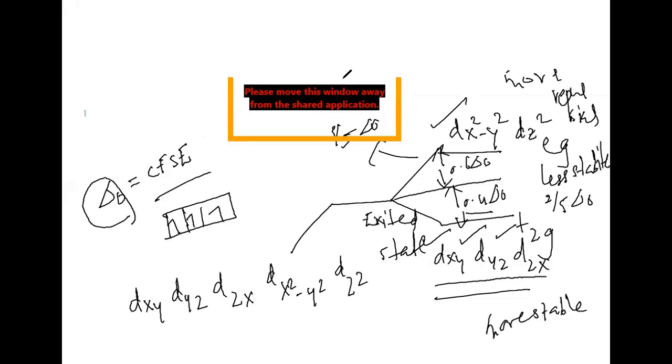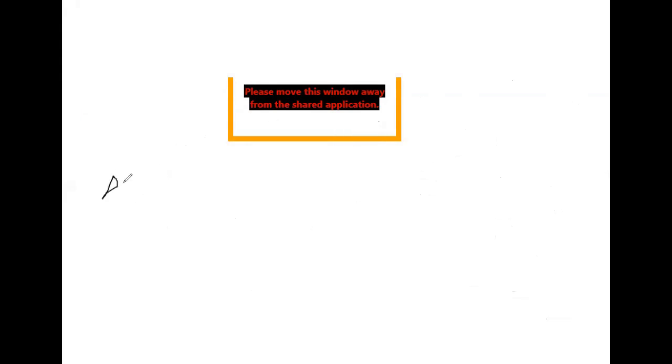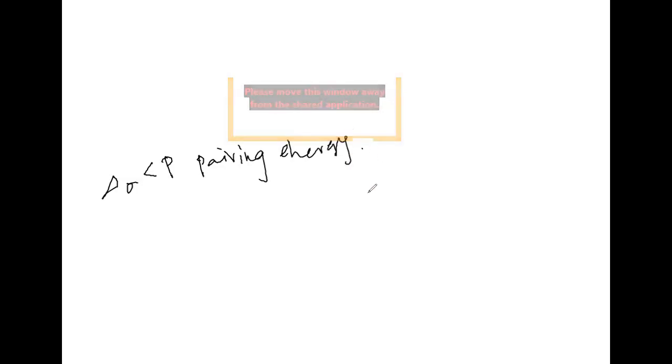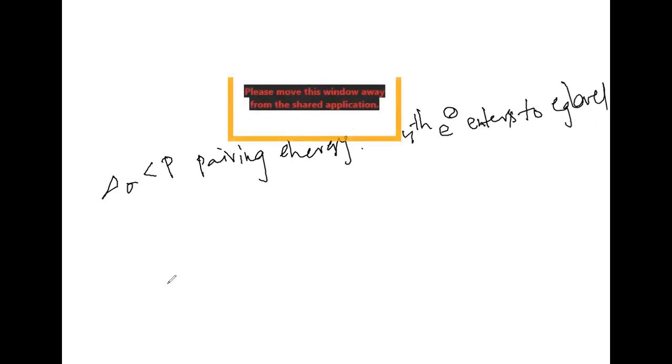Now this pairing energy we can call P. If delta naught is less than P, that is, if pairing energy is greater, the 4th electron enters the Eg level. Suppose you take the d4 configuration, this we can write as t2g3 eg1.